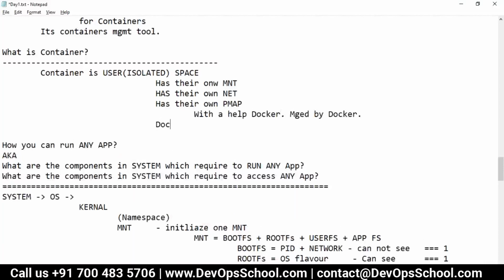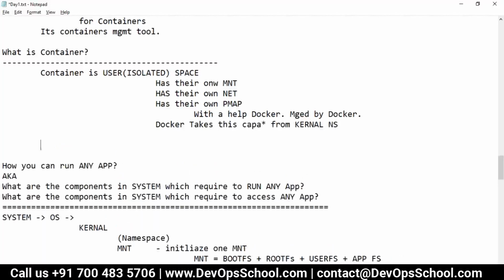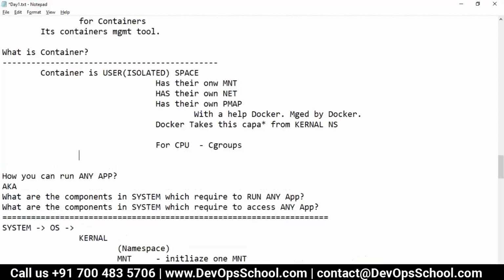Docker takes this capability from the kernel: namespaces for compute, cgroups for CPU, and for access, capabilities.